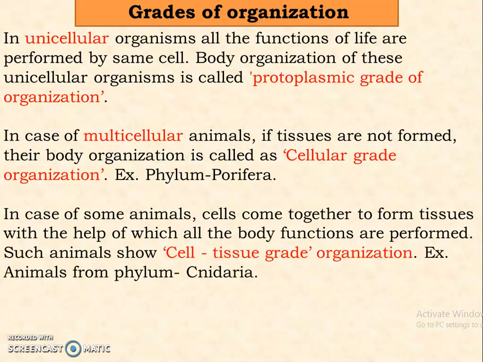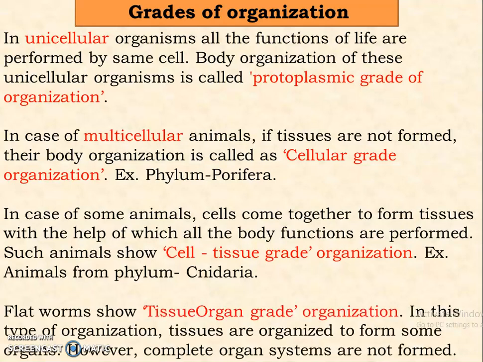But in case of some animals, the cells come together depending upon their function and they form tissues, with the help of which all the body functions are performed. And such animals show the cell tissue grade organization. Example is phylum Cnidaria. Now, flatworms show tissue grade organization. In this type of organization, the tissues are organized to form some organs, but they do not have complete organ systems.